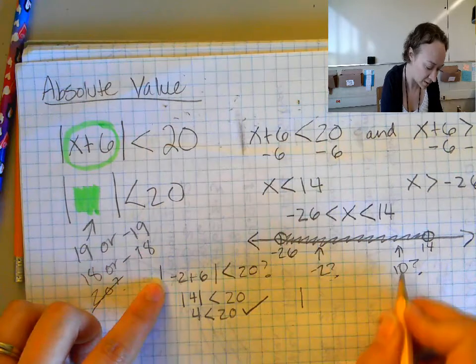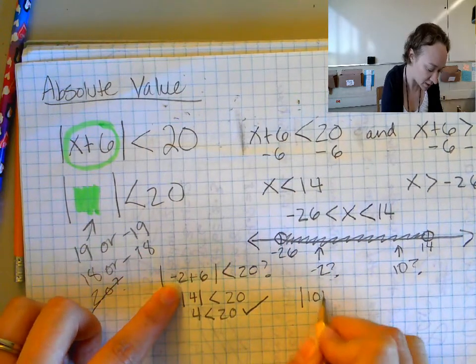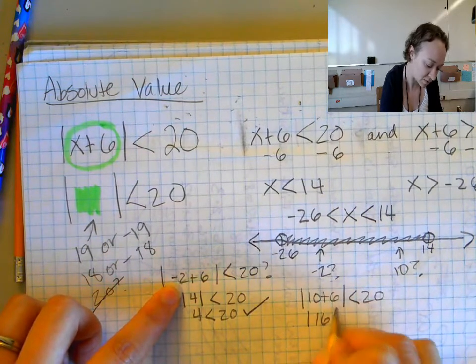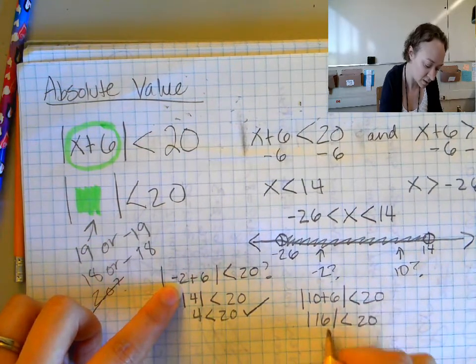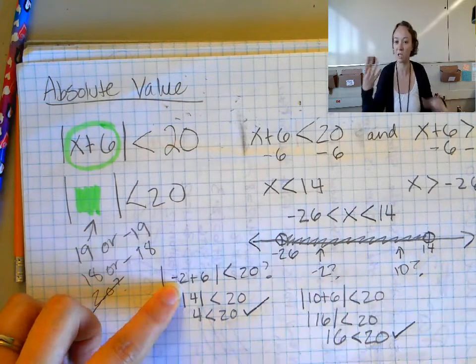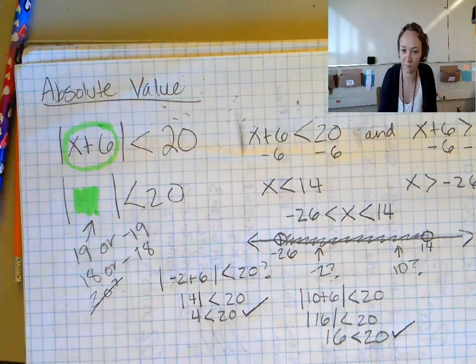What about 10? Absolute value of 10 plus 6. Is that less than 20? Absolute value of 16 less than 20. 16 is less than 20, so yes, that works. That makes me feel more confident in my answer.